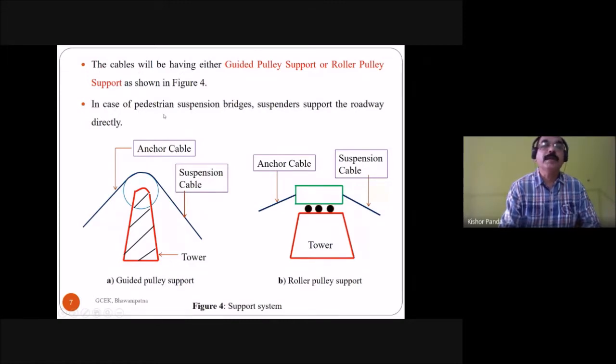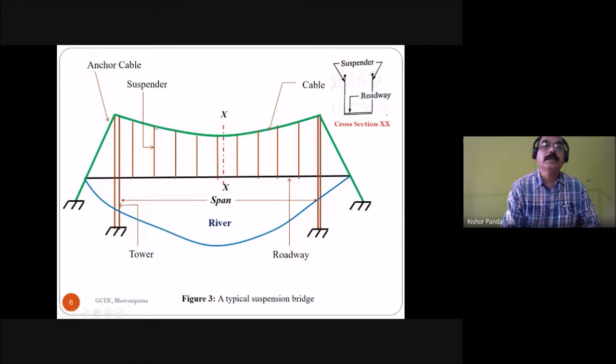In the case of a pedestrian suspension bridge, the suspenders support the roadway directly. This is the suspender, and it supports the roadway directly.